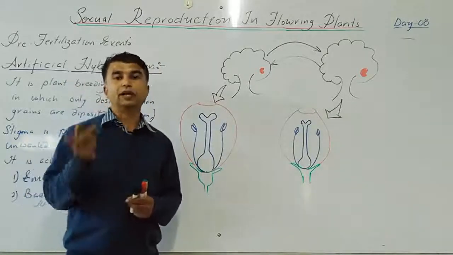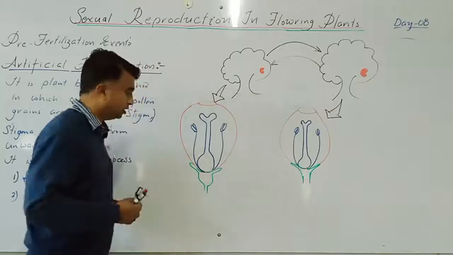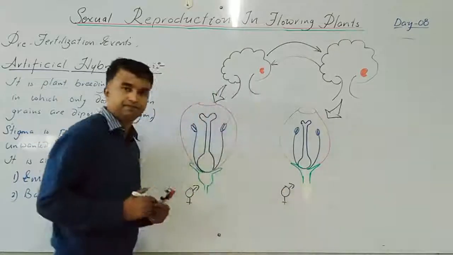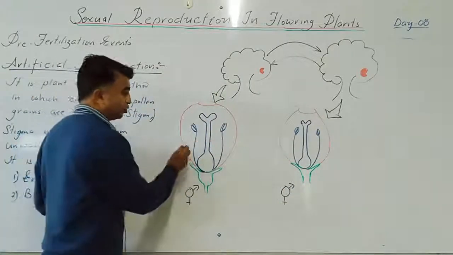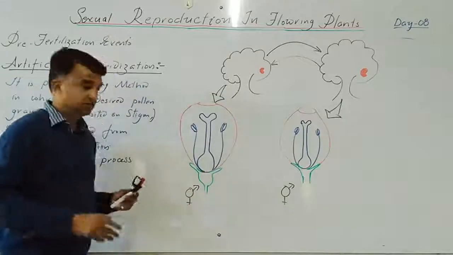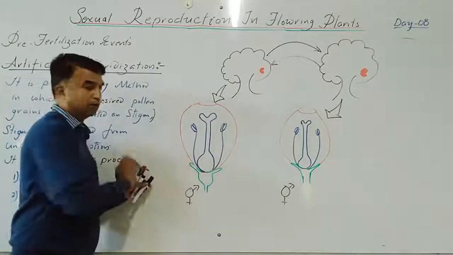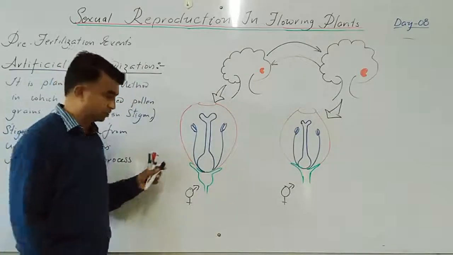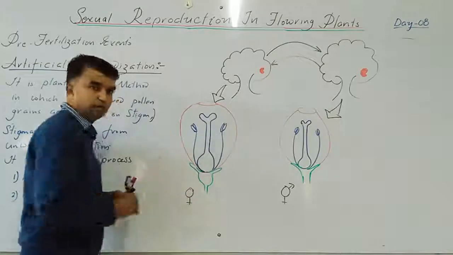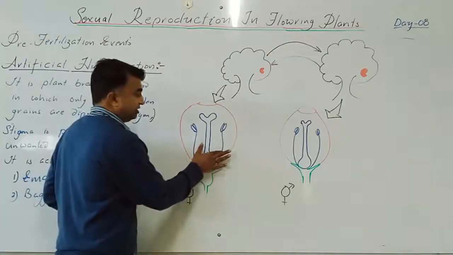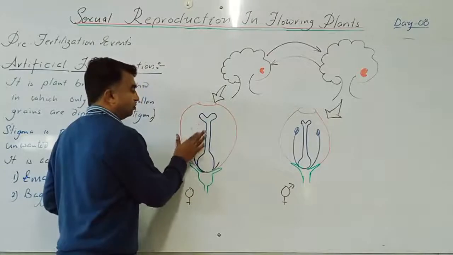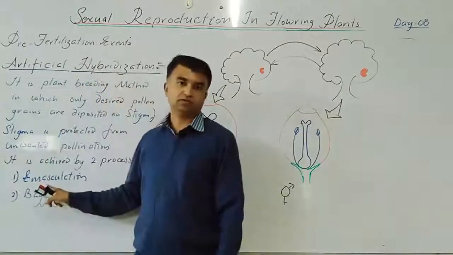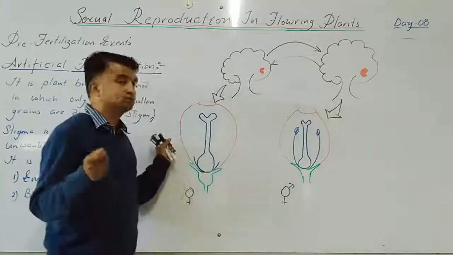Better you select one as the male parent and another as the female parent. If I want to convert this bisexual flower to unisexual female, I have to remove the stamens. Removing the stamens from the flower before they mature is called emasculation. Emasculation is a process